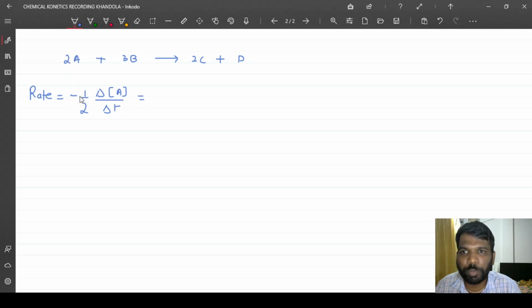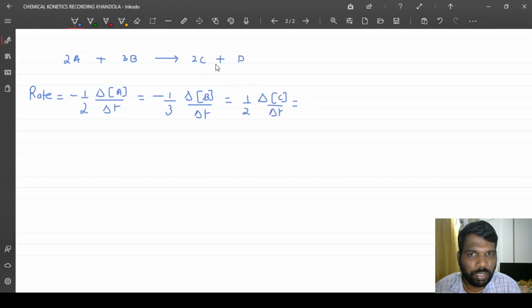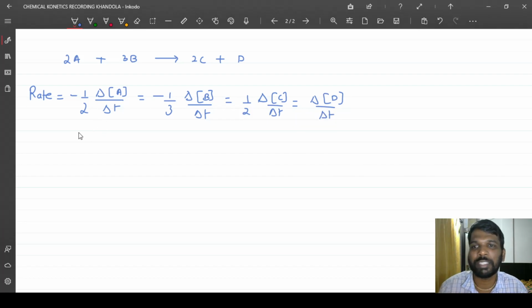Since this is a stoichiometric coefficient, by convention I write it in the denominator. Then minus 1 by 3 delta B by delta t, change in concentration by time taken. Further, 1 by 2 delta C by delta t. Further, there is no stoichiometric coefficient, so I will just write delta D by delta t. This is the convention by which we express the rate of a reaction.